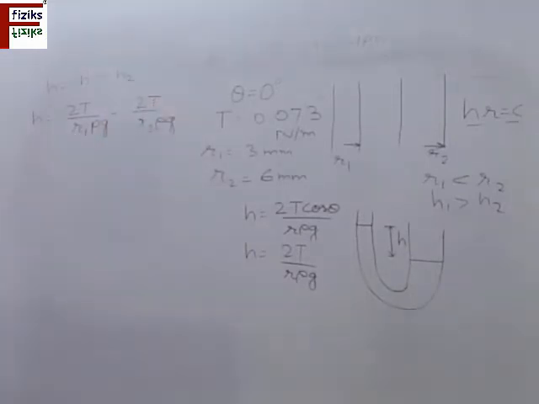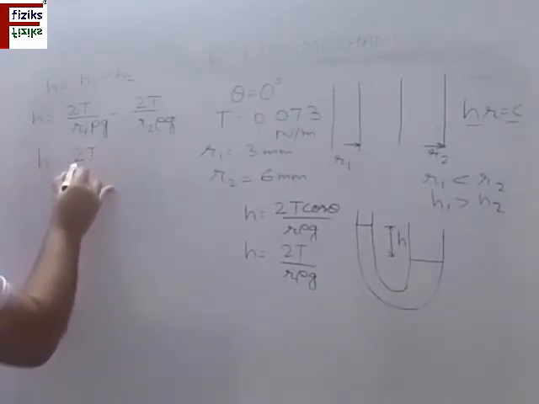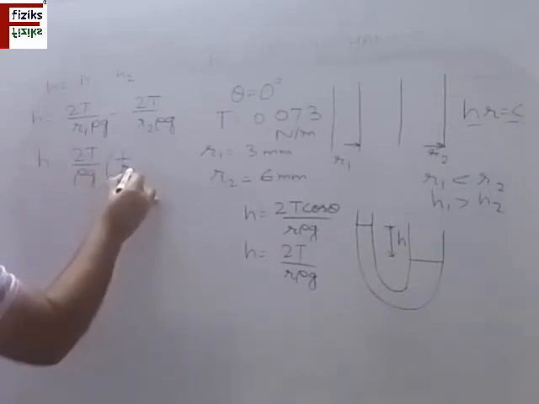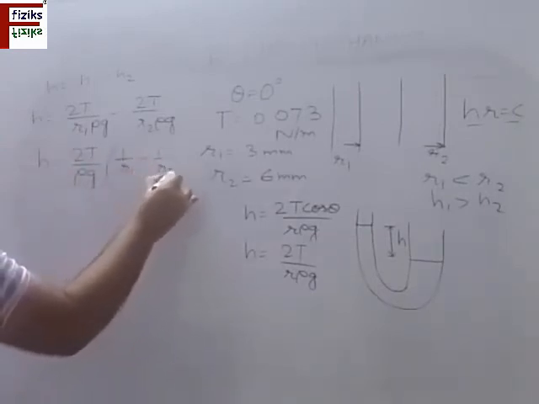Except the radius, all other things are the same because the liquid is the same. So H is 2T divided by rho into g, into 1 by r1 minus 1 by r2.